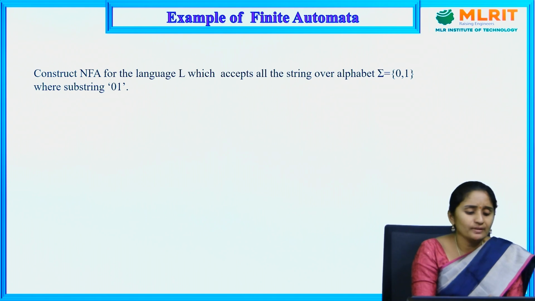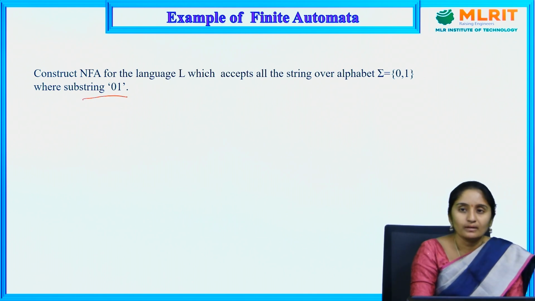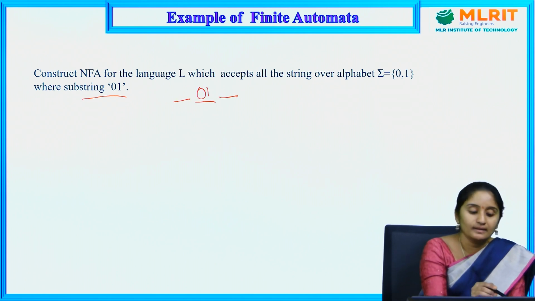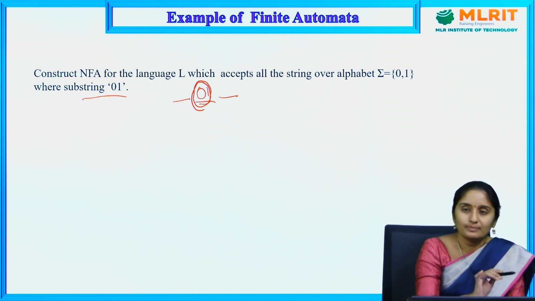Construct an NFA for the language L which accepts all the strings over the alphabet sigma equal to {0, 1}, where the substring is 01. The condition is that I need a string in which the substring should be 01. I can have anything at the start and anything at the end, but it should have the substring 01.